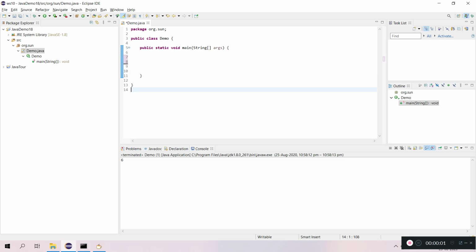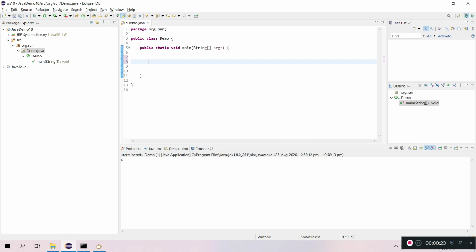Autoboxing. I will give you full details about what autoboxing is and how we can write the code, and we'll see the examples. Let me give you a small example. From that you can easily understand how autoboxing works and what exactly it is.